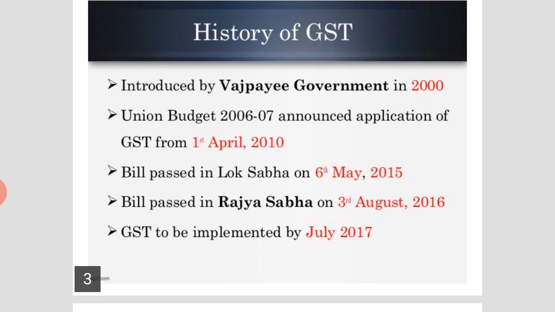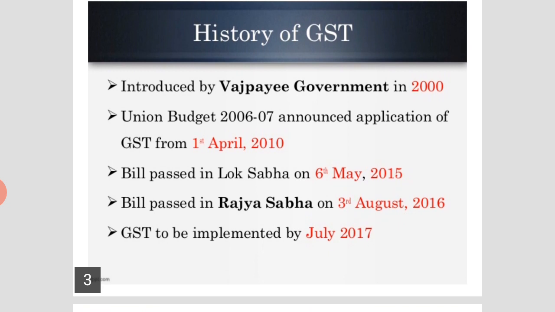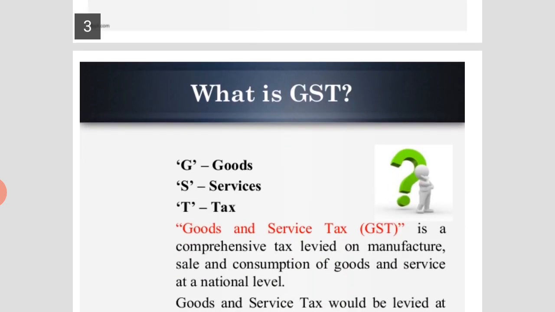History of GST. GST was introduced by the Vajpayee government in 2000. Union Budget 2006-07 announced the application of GST from 1st April 2010. The Bill was passed in Lok Sabha on 6th May 2015, and in Rajya Sabha on 3rd August 2016. Finally, GST was to be implemented by July 2017.